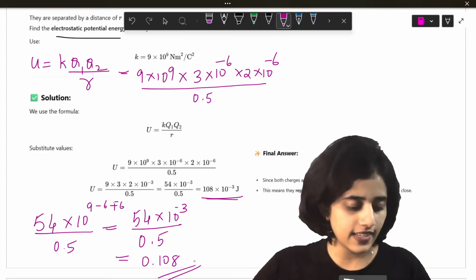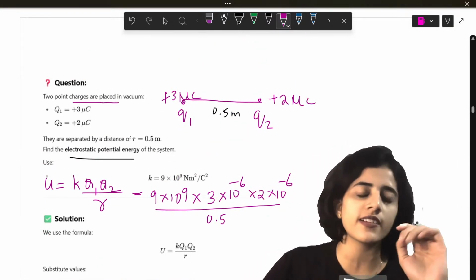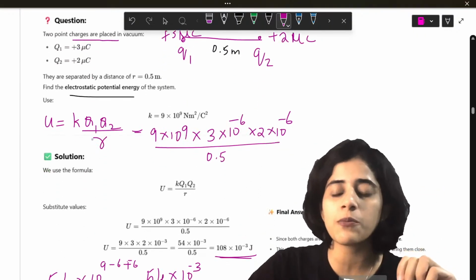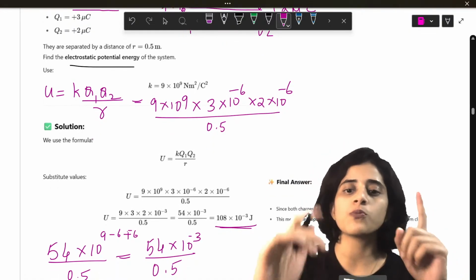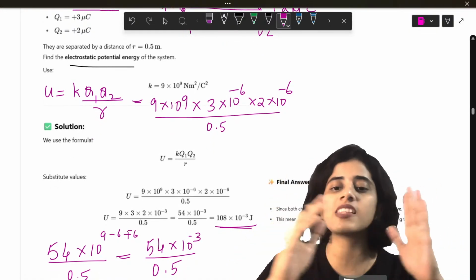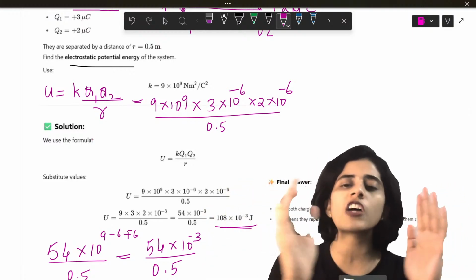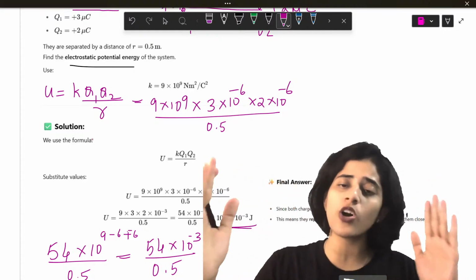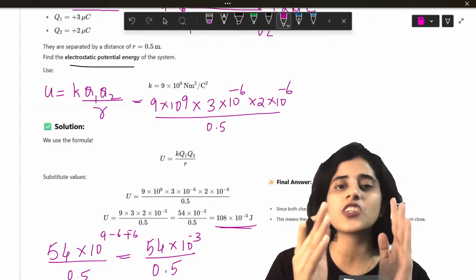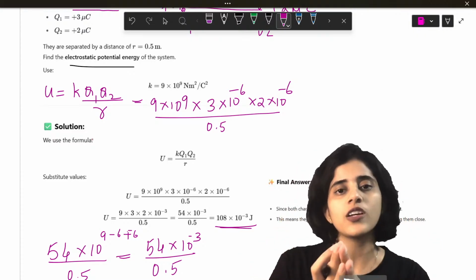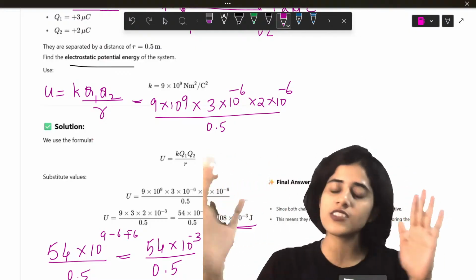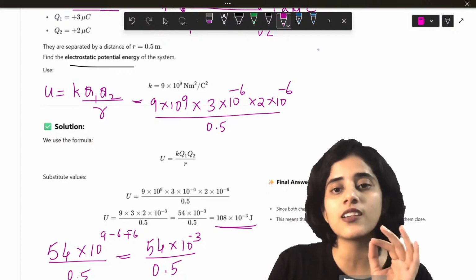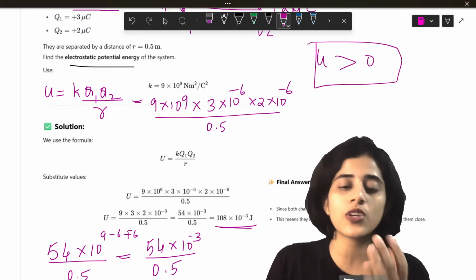See here, this is an application of what we just learned. Look at the two charges. They're both positive, isn't it? So how should the potential energy be? Both the charges are positive, which means they repel. So you had to do a lot of work to bring them close together, because they are enemies. Which means your potential energy should obviously be greater than 0. It cannot be less than 0. If it's less than 0, then these charges won't come together. Only if you do a lot of work, they come together. So potential energy here is greater than 0.